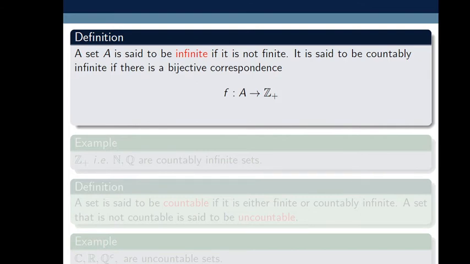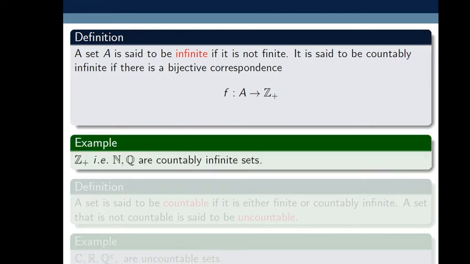So this is the definition of a countably infinite set. For example, Z plus, that is the set of positive integers, or we say simply the set of natural numbers. Also Q, the set of rational numbers. These are countably infinite sets.